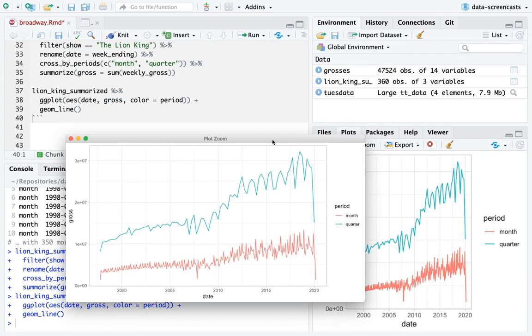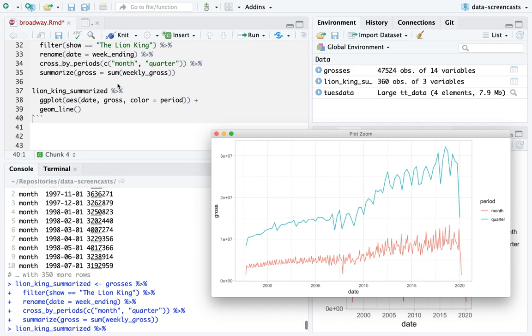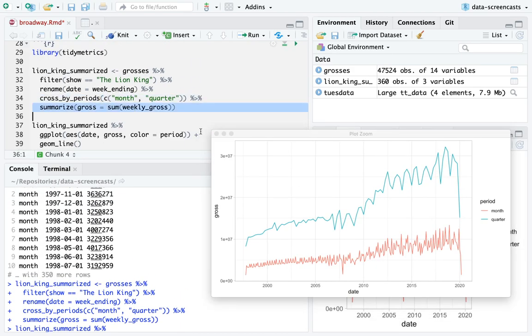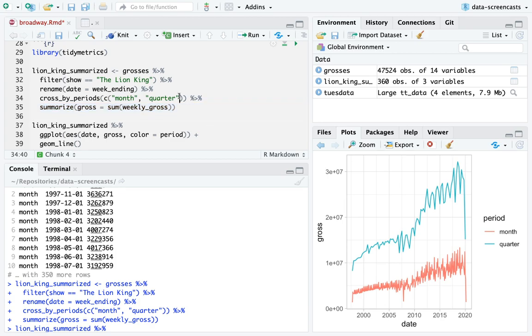So now I've actually aggregated it, in the same line of code, across my periods and summarize. I've aggregated across months, and I've aggregated across quarter. If I want to create a dashboard, I could look at the quarter, look at the month, or for that matter, look at the year. Year isn't supported yet by tidy metrics. It should be. It absolutely should be. Let me confirm that.